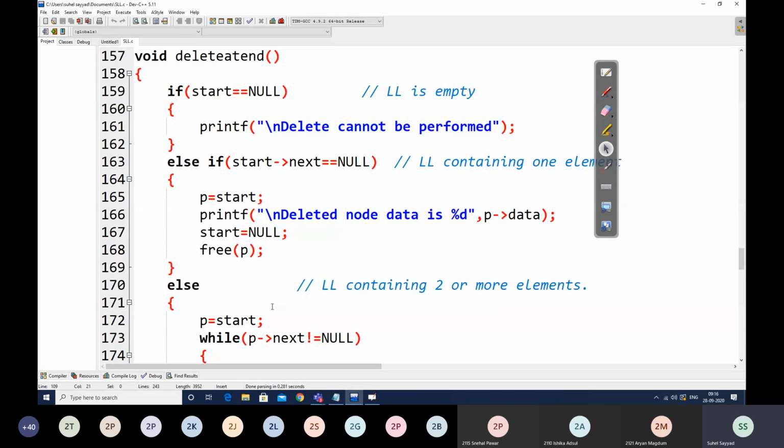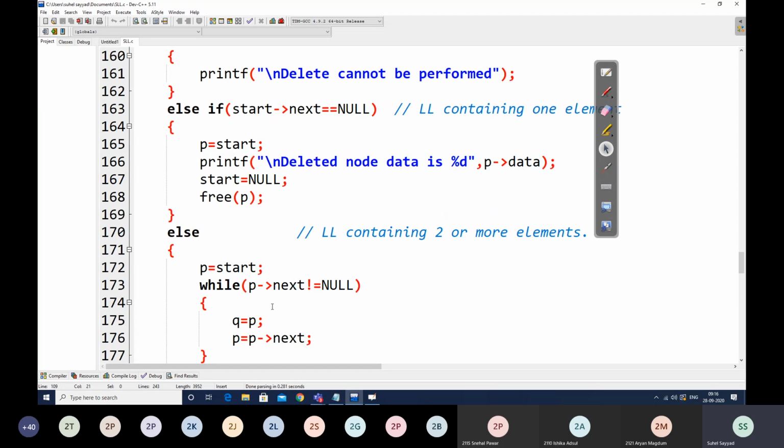The second operation was delete at end. In delete at end, we had three cases. Linked list is empty, linked list is containing one element, and linked list is containing two or more elements. Now when the linked list is empty, as I stated, delete cannot be performed. If linked list is containing one element, then that node has to be deleted. So we will make that only node as p. Then we will print that node's data. We will make start as null directly, because now if our linked list is becoming empty, then directly we can write start is equal to null. And then we can write free p.